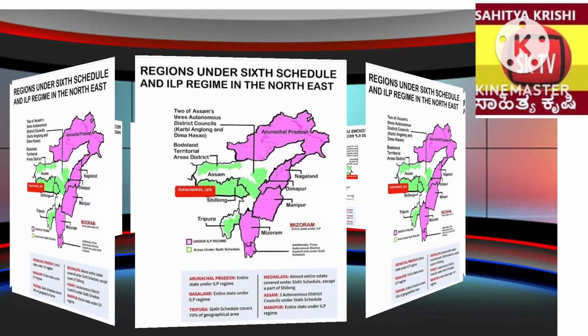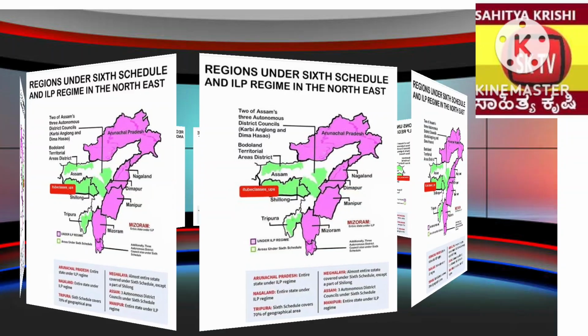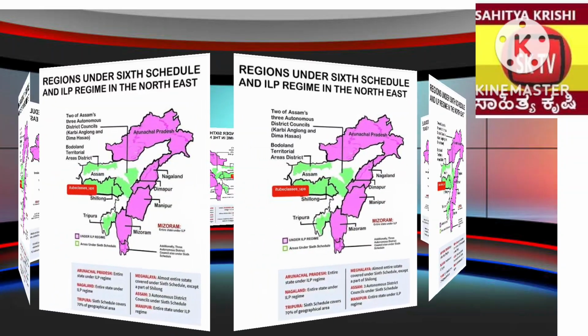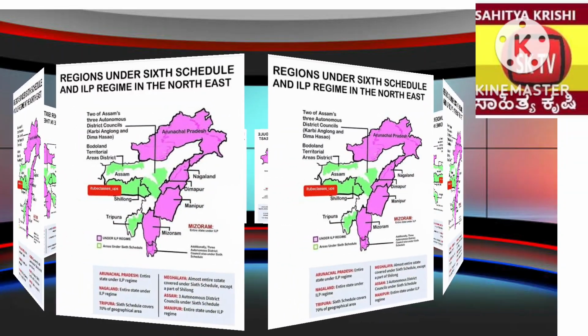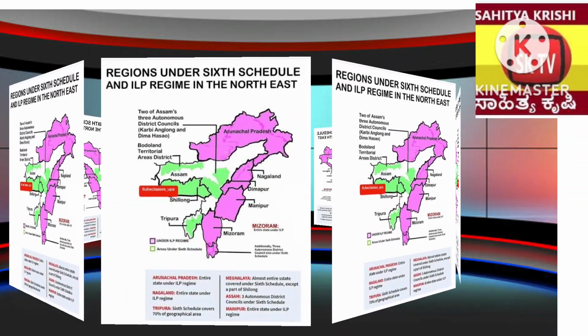The scheduled areas are identified in 10 states: Andhra Pradesh, Jharkhand, Chhattisgarh, Himachal Pradesh, Madhya Pradesh, Maharashtra, Odisha, Rajasthan, Gujarat and Telangana.